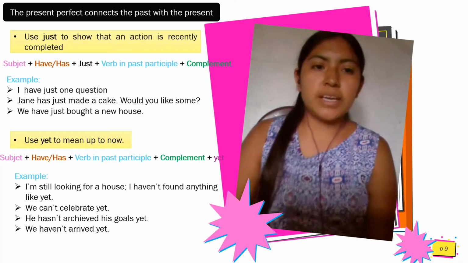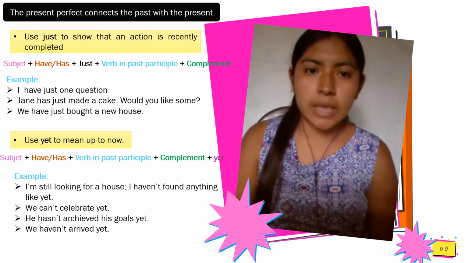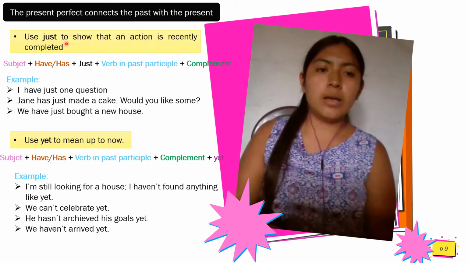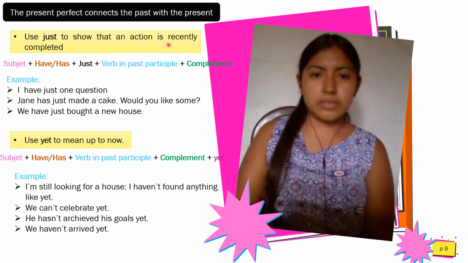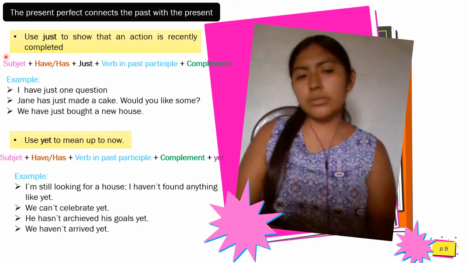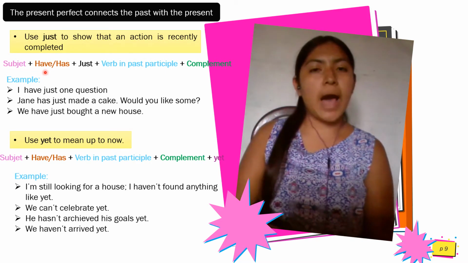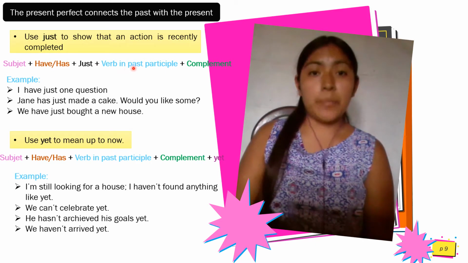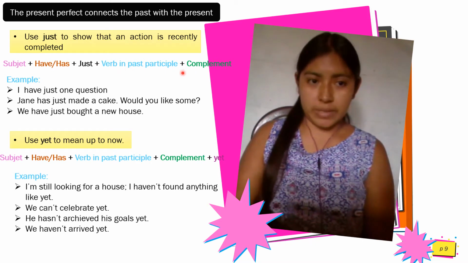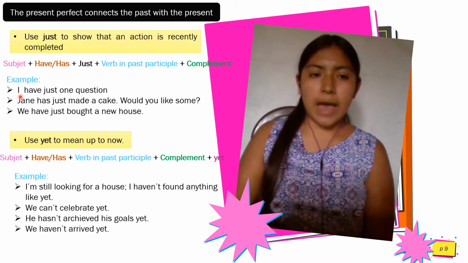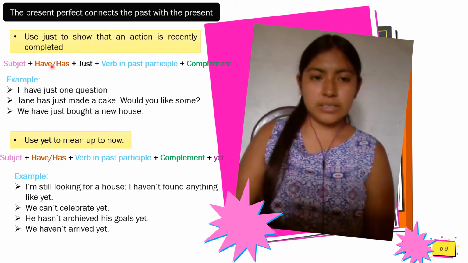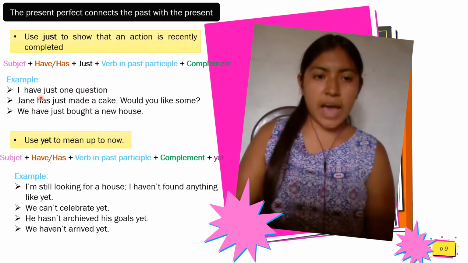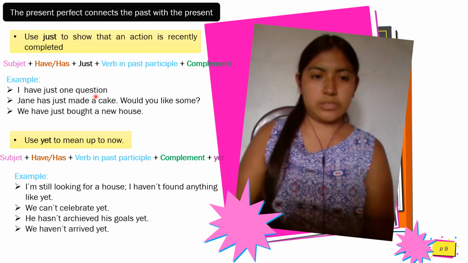We continue. The present perfect connects the past with the present. Use just to show that an action is recently completed. The structure is subject, plus have or has, plus just, plus verb in past participle, plus complement. For example, I is the subject, have is the auxiliary, just one question. I have just one question.